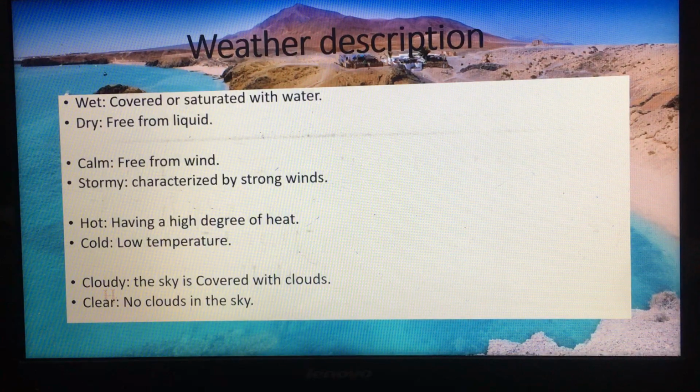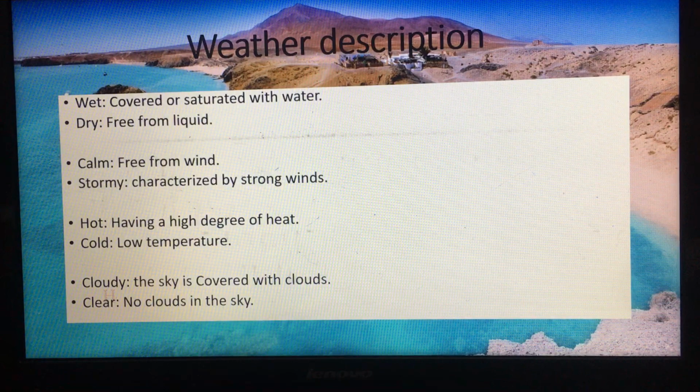And the last two descriptions, cloudy and clear. Cloudy means the sky is covered with clouds. So we have many clouds in the sky, so the weather is cloudy. And clear means no clouds in the sky. So they are opposite also.